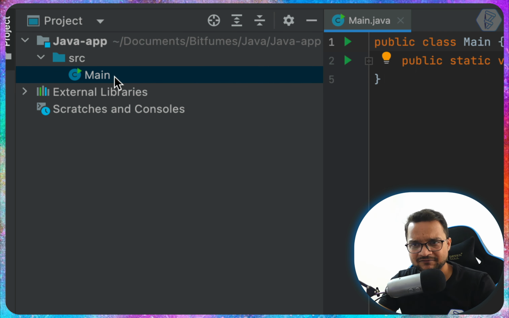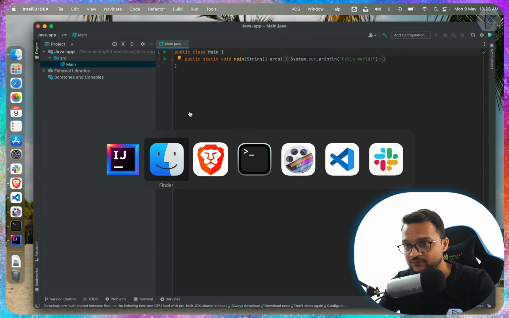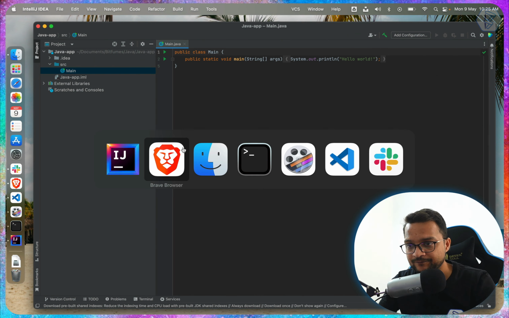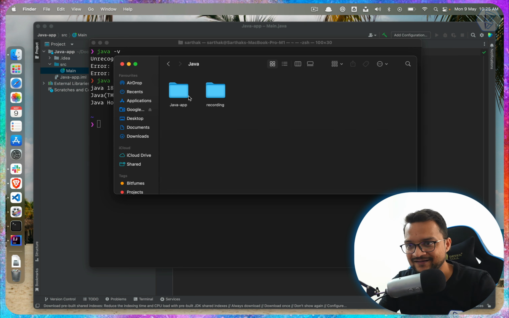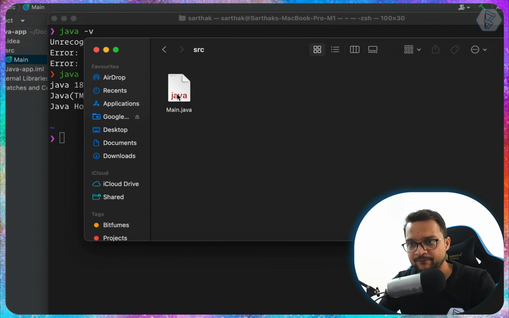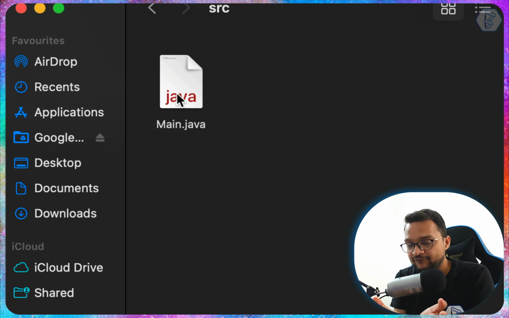And you can see we can't see any extension here, but that's not true. If you go on the directory, how can I open it? Yeah, so here on the source, the Main file actually has the extension Main.java.